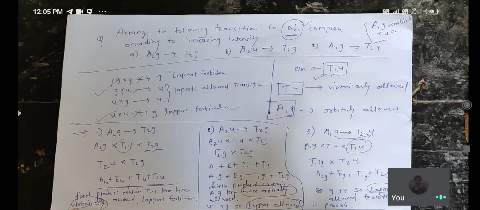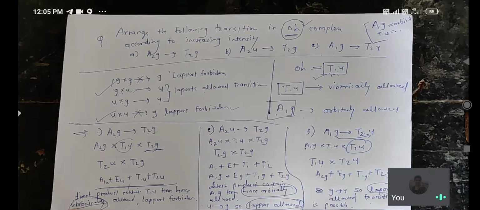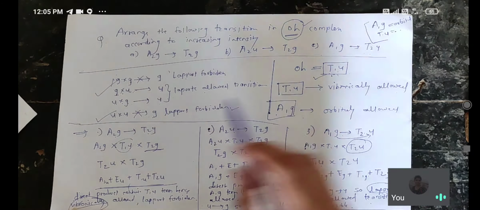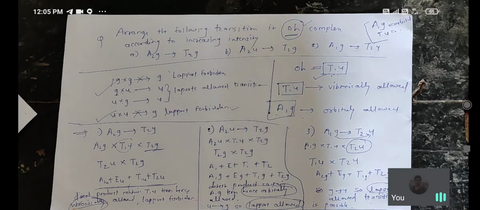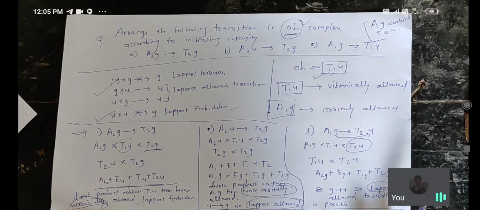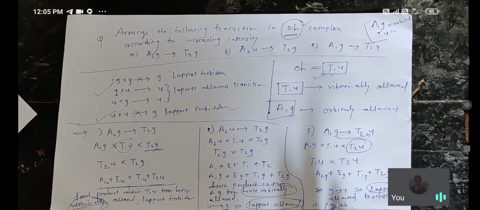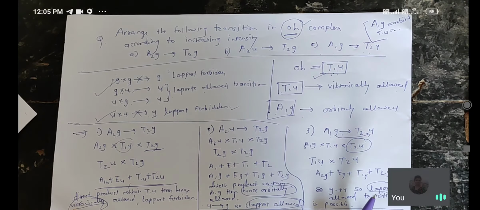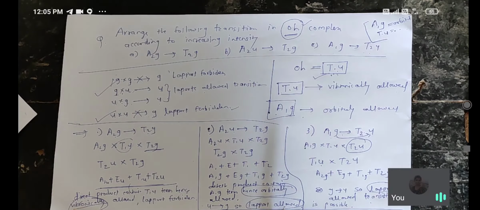Before we start, know these: Laporte allowed, vibronically allowed, and orbitally allowed transitions. Orbitally allowed transition is more intense than vibronically allowed, which is more intense than Laporte allowed. That means the intensity of Laporte allowed transition is less, and orbitally allowed has the highest intensity.